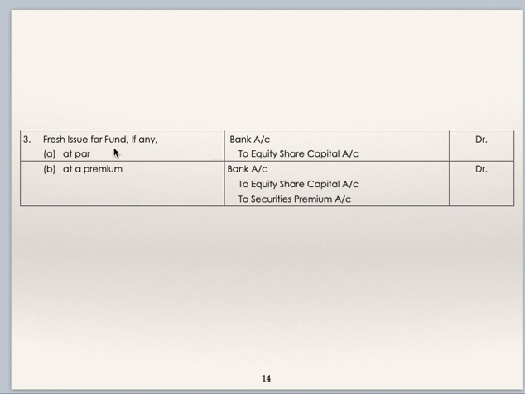Supposing fresh shares are issued for the purpose of fund, that is for the purpose of required amount for redemption, and if this fresh issue is at par, then entry is bank account debit to equity share capital account. If fresh issue of shares is at premium, then entry is bank account debit to equity share capital account to securities premium account.